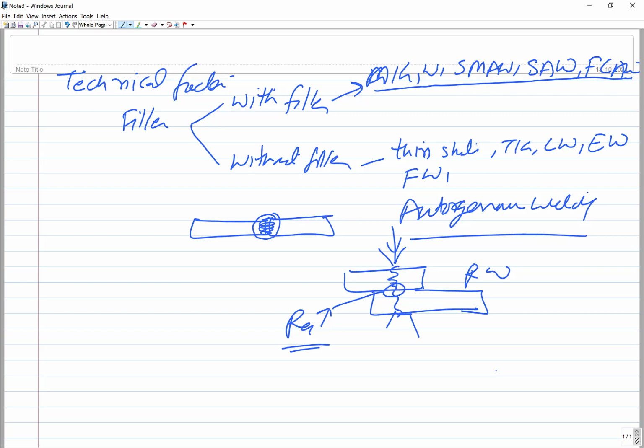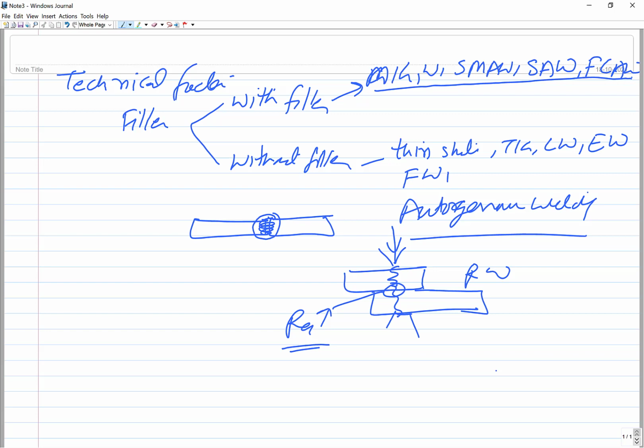So whenever welding is performed, the filler metal will automatically be added. That's why these are used for little thicker sections, and you are able to fill the gap very easily. You don't need to supply the filler additionally from outside.